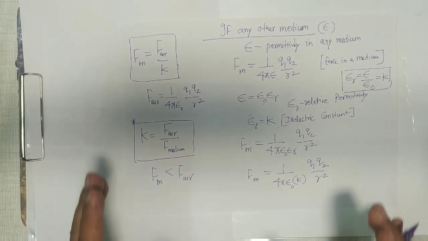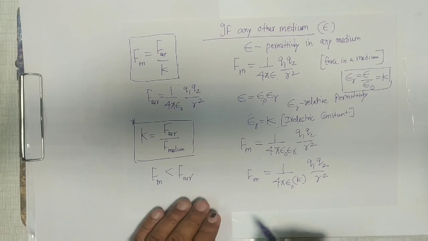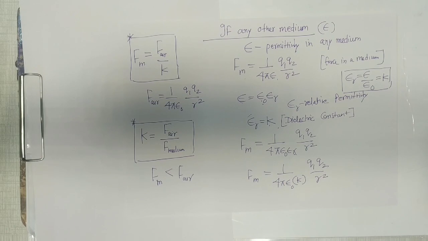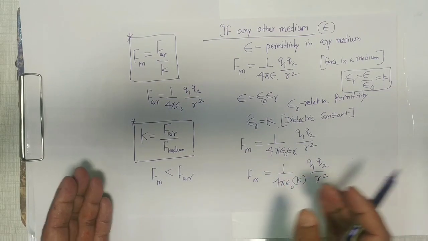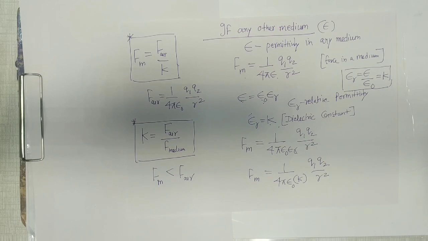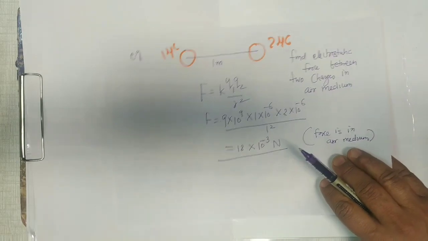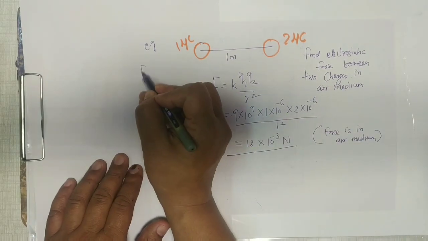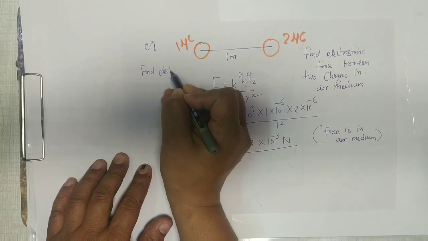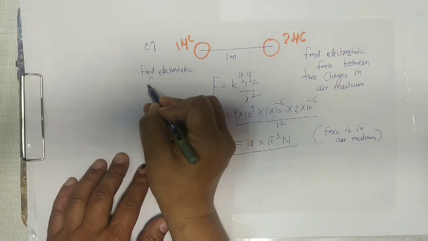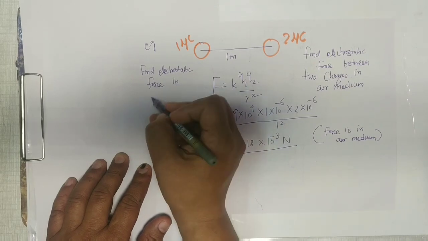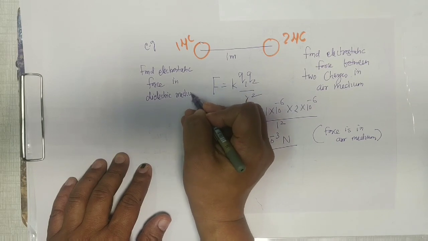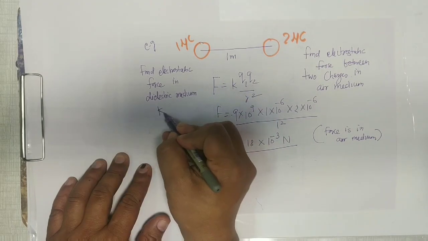So this is how we talk about the force in any medium, and this relation is generally asked in board exams also, that how you define Fm as F air by K. And if the same numerical I take here, and if I ask you that it was in air medium, now the same thing, find the electrostatic force in a dielectric medium K equal to 3.